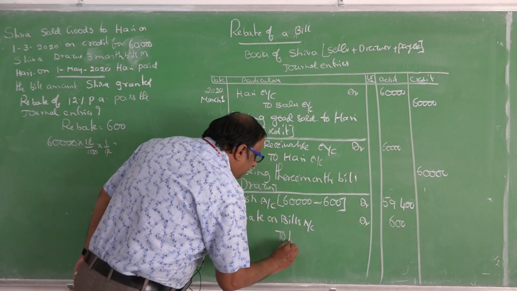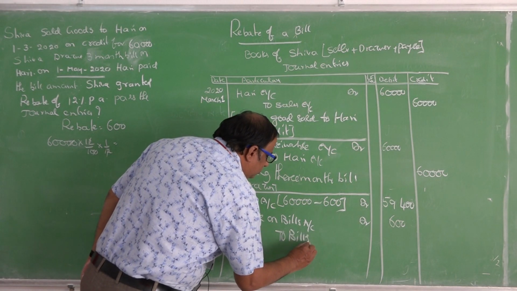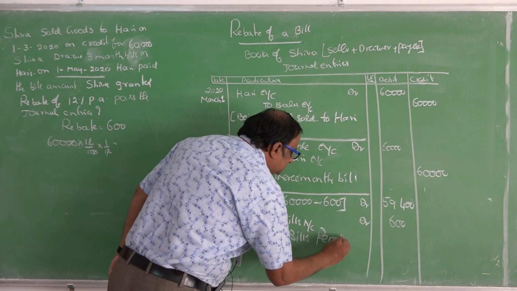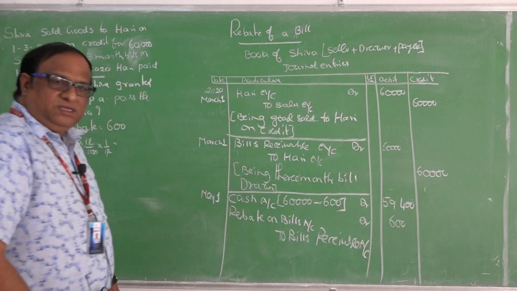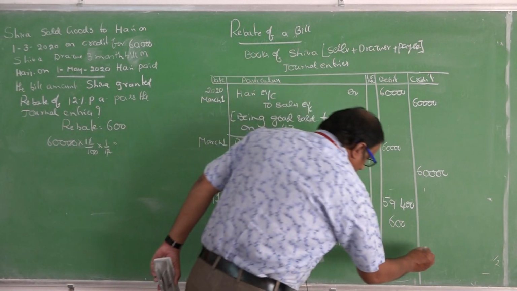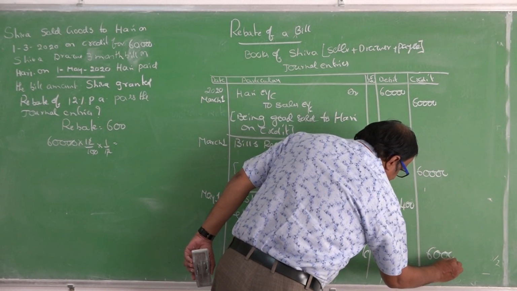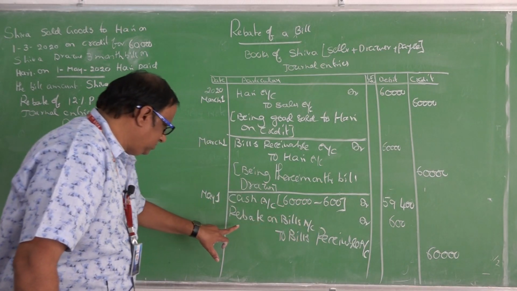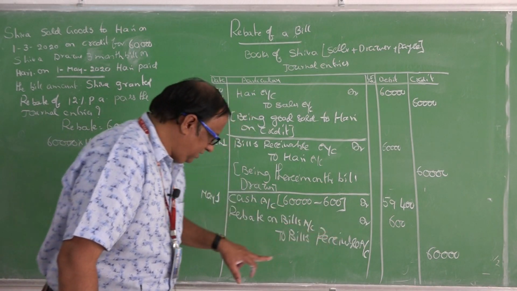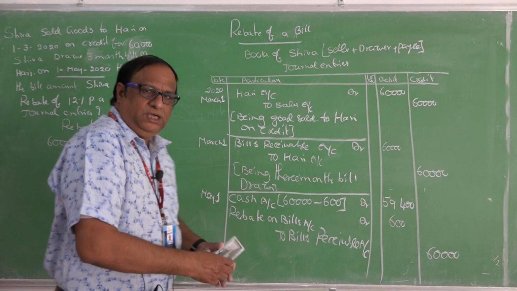To bills receivable account, 60,000. So the entry you can see: cash account debit, rebate on bills account debit, to bills receivable account.